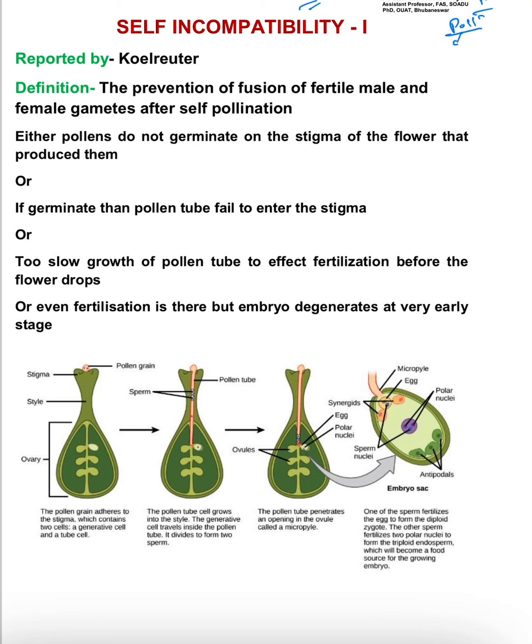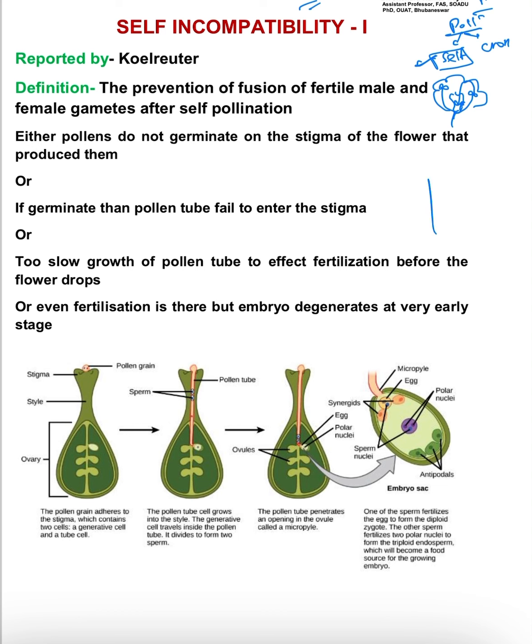Pollination means, as you know, the falling of pollen grains from one flower to another flower. This pollination may be either self pollination or cross pollination. Self pollination means, suppose this is a flower, this is the stigma, and this is the anther. When the pollen of the same flower fertilizes the ovule of the same flower, it is called self pollination.